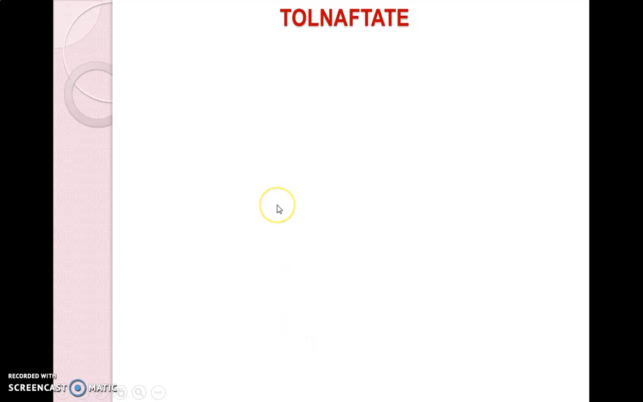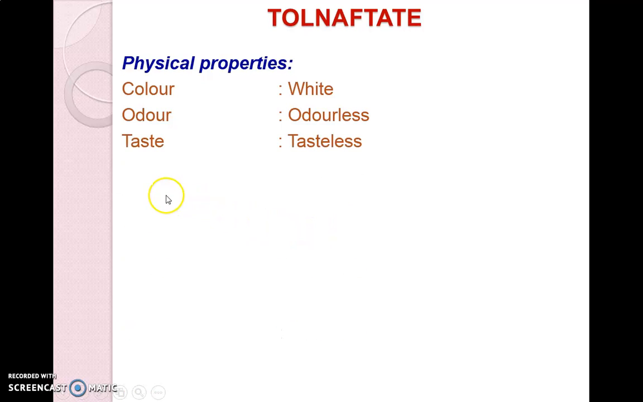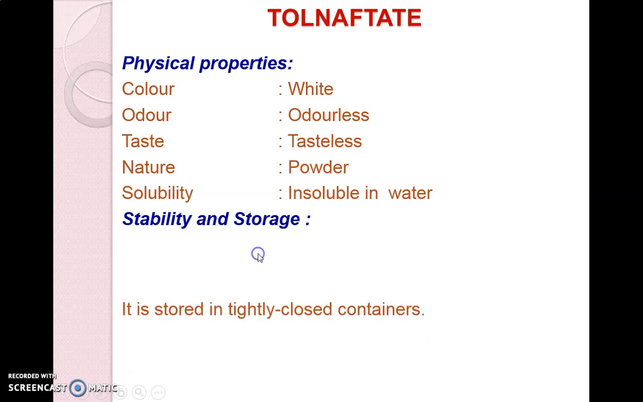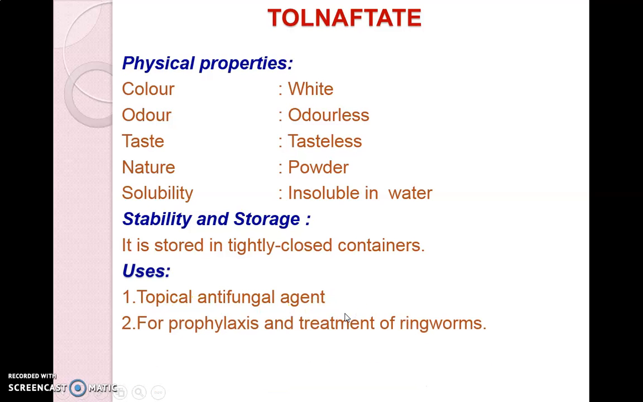The next drug among these antifungal agents is tolnaftate. The structure is not important, so we will only deal with the physical properties. Tolnaftate is white in color, odorless and tasteless. In nature, it is available in powder form. It is again insoluble in water. For storage and stability, it should be stored in a tightly closed, light resistant container. As far as uses are concerned, it is used topically. Mostly topical formulations are available and applied for topical fungal infections, for prophylaxis and treatment of ringworms, and also for the treatment of skin infections.